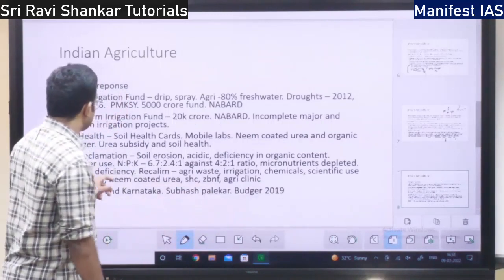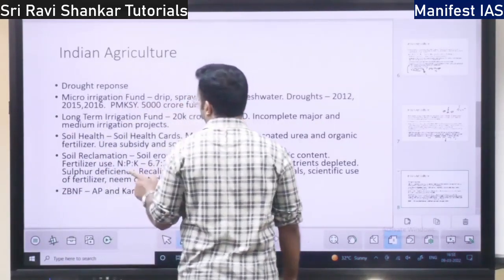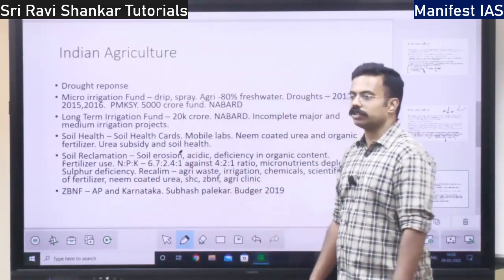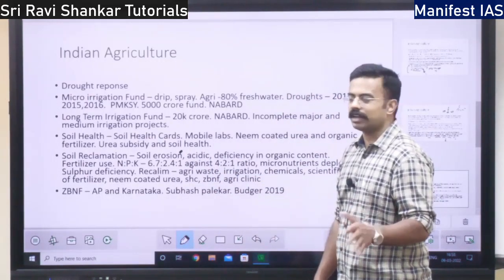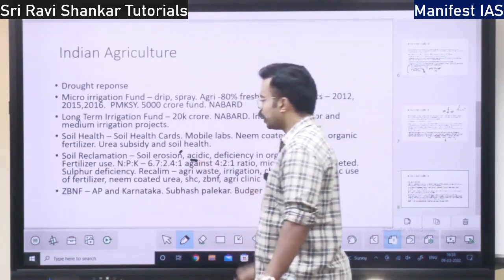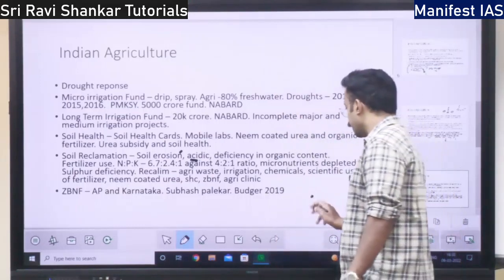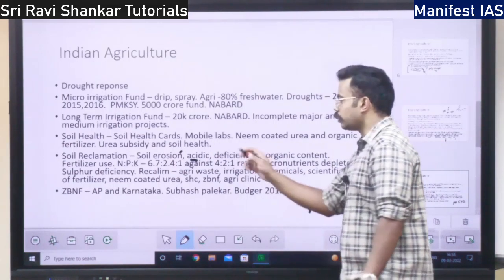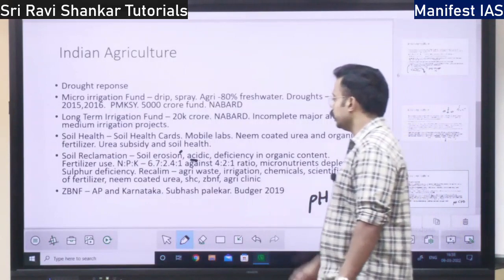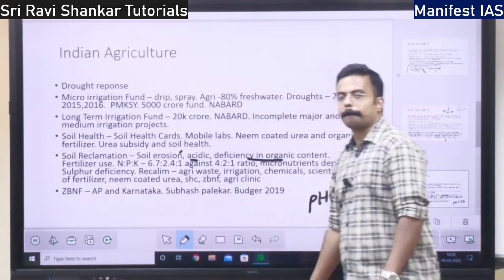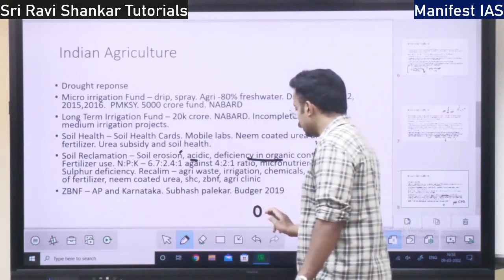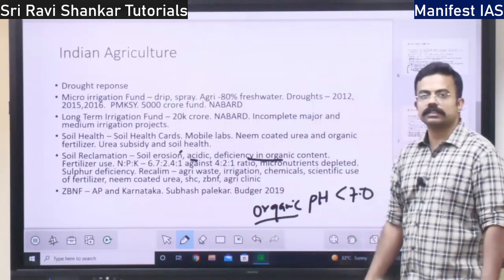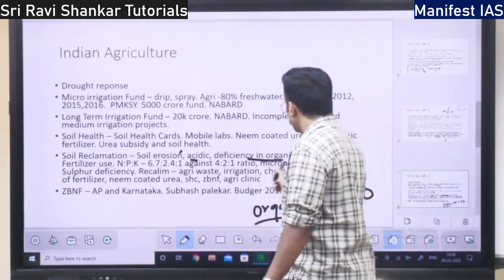So soil reclamation. One is, how does the soil get spoiled? One is soil erosion. You know the concept of soil erosion. Soil eroded because of rain, excess flood, excess irrigation, all those things. And soil getting acidic. Acidic means pH value falling below 7.0. Then deficiency in organic content. Soil is not having any organic content, right? Deficiency in organic content, right? So because of all these reasons,